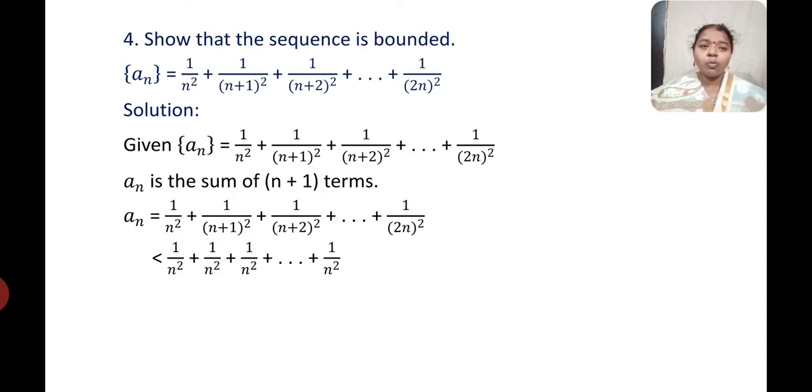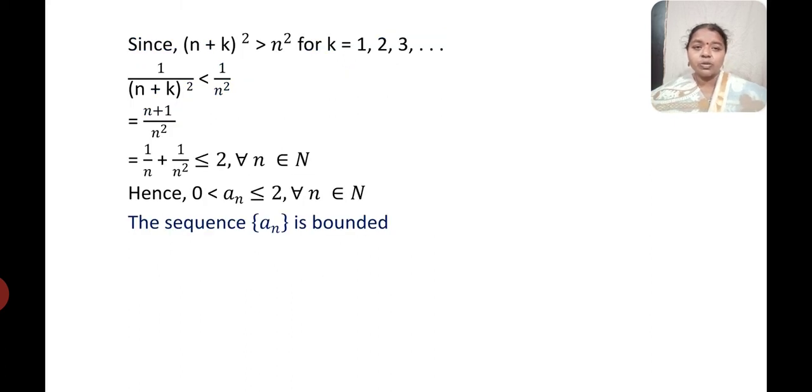Now let's look into one more problem which says: show that the sequence is bounded. The sequence is given by a_n is equal to 1 by n square plus 1 by n plus 1 whole square plus 1 by n plus 2 whole square and so on plus 1 by n plus n whole square, that is 2n whole square. So this is nothing but the sum of n plus 1 terms, which can be written as less than 1 by n square plus 1 by n square plus 1 by n square and so on plus 1 by n square.